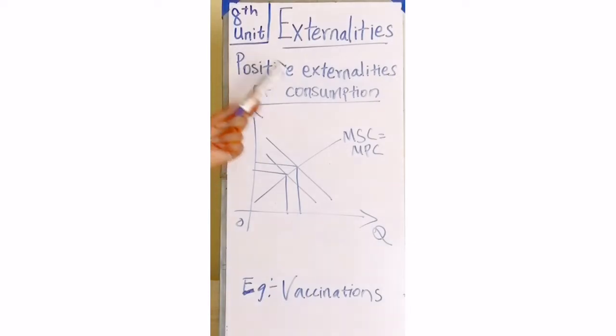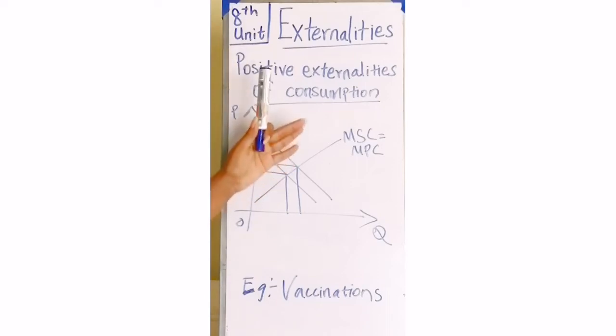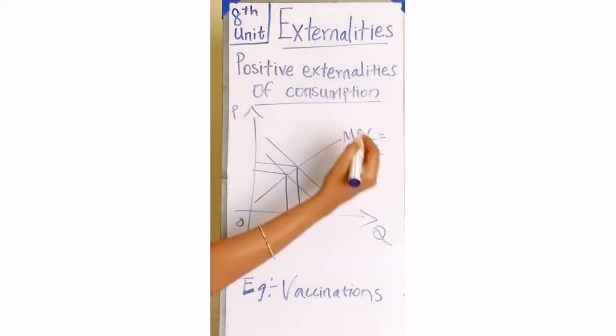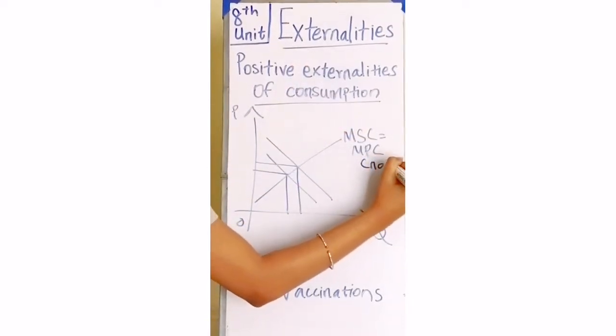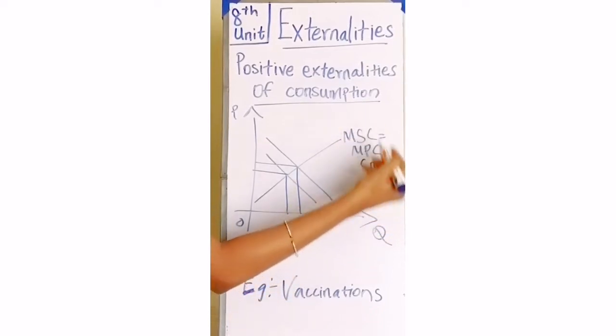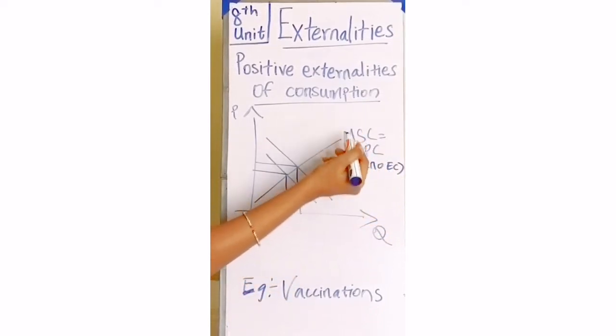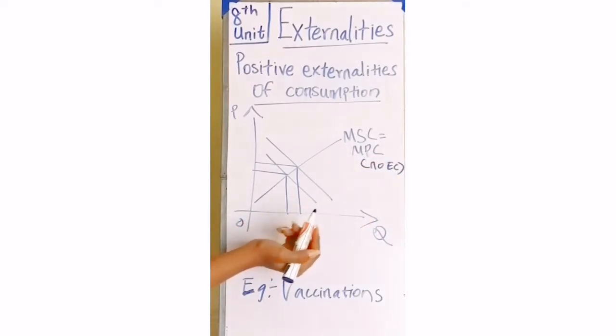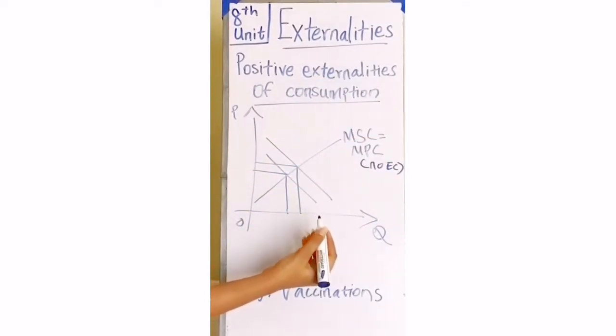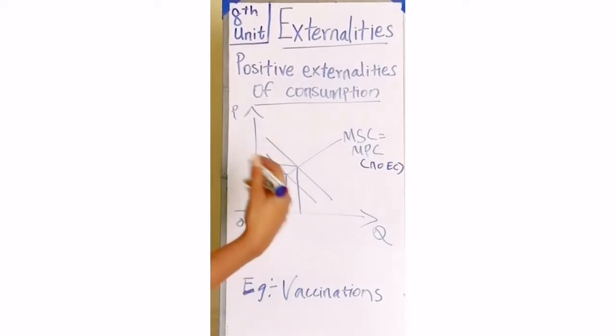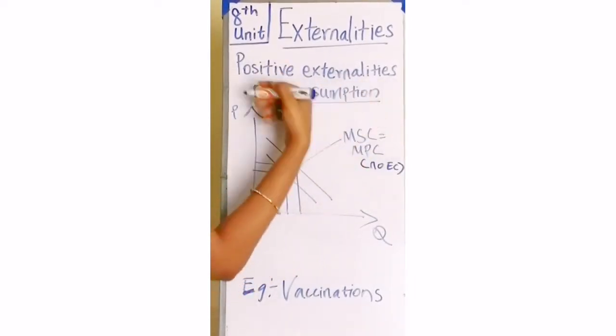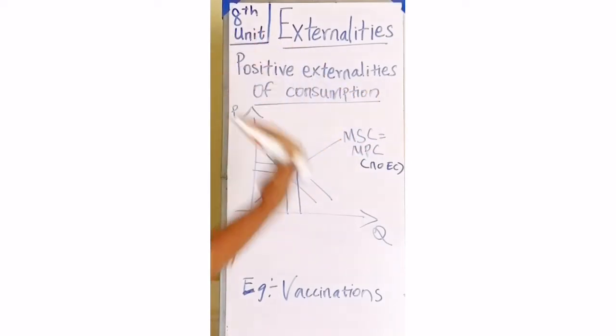Now we are going to see the positive externalities in consumption. As we said before, consumption is shown by the demand curves. Therefore, the supply curve, which is the cost curve, is going to be considered. As it is all about consumption, we consider that there are no external costs. Therefore, MSC, marginal social cost, is going to be equal to the private cost. So here in the positive externalities of consumption, I'll just say an easy way to find out quickly. Whenever there are positive externalities, there's going to be underproduction.